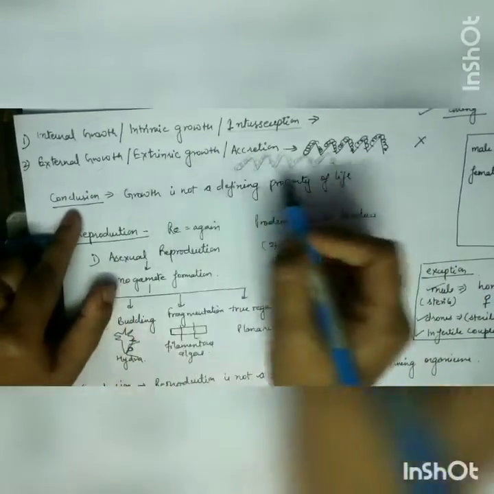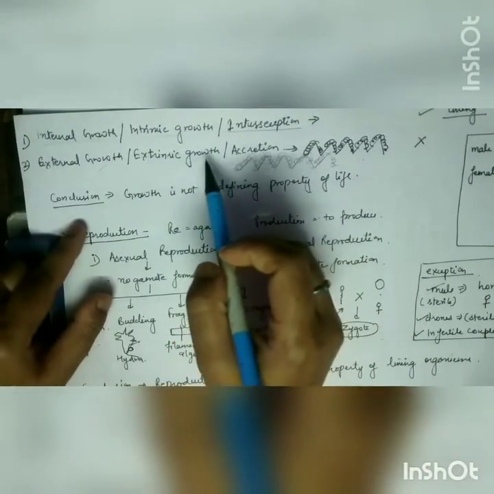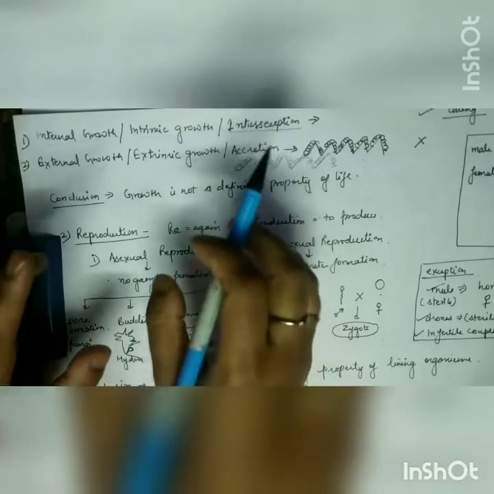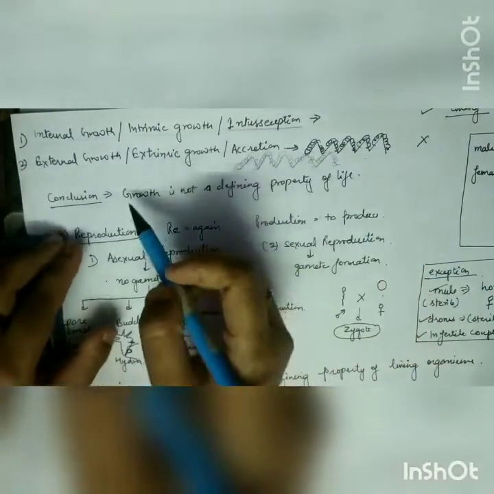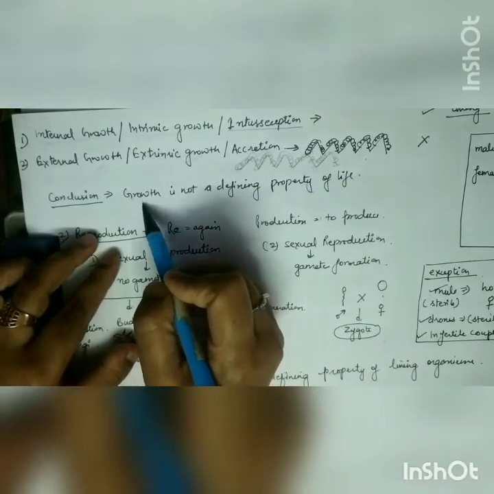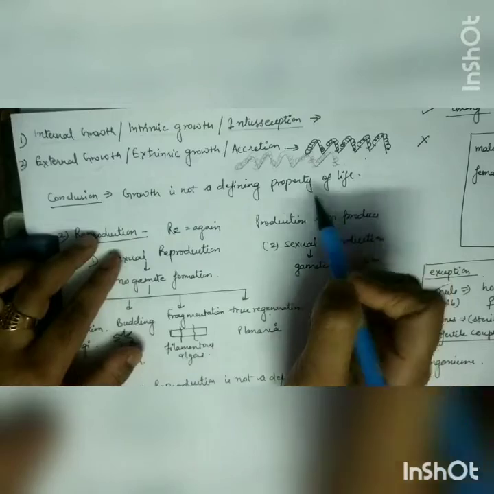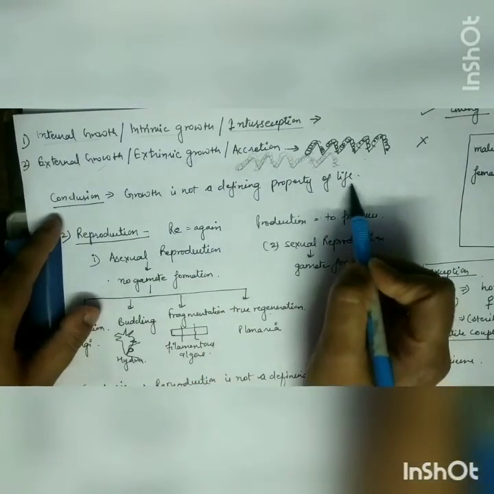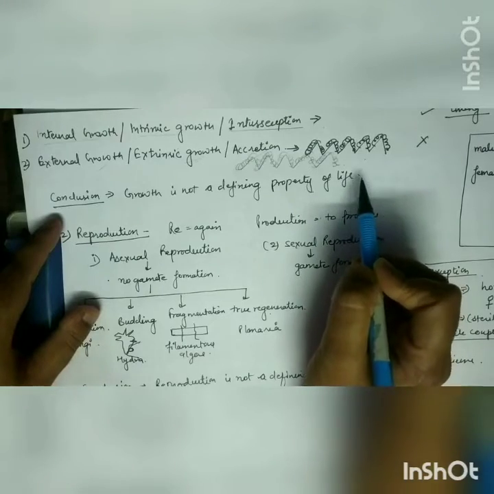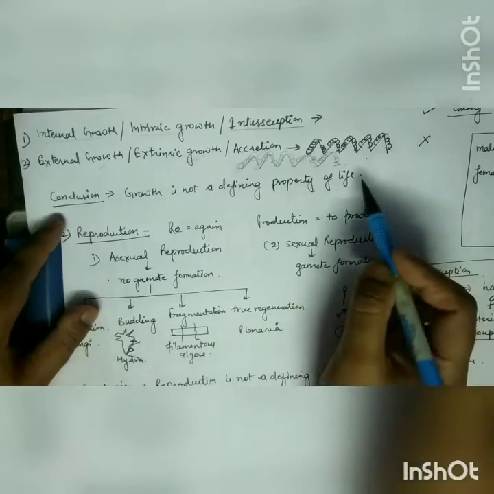Alright, so here we are observing that growth is occurring both in living as well as non-living things. So how can you say that it's an exclusive property of life? We cannot say that it's an exclusive property. So that's why in conclusion we can say growth is not the defining property of life or the living organism, because growth can be seen in some non-living objects also.